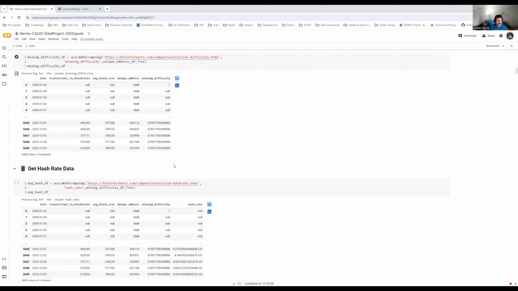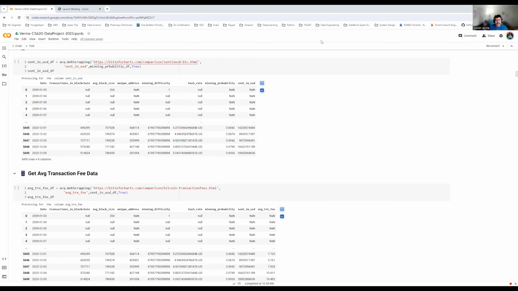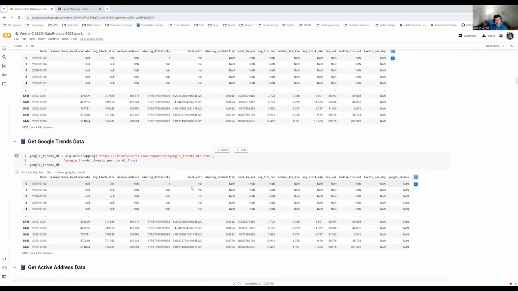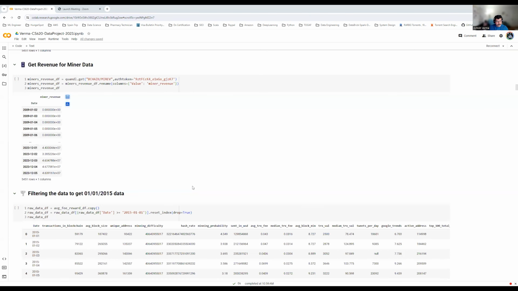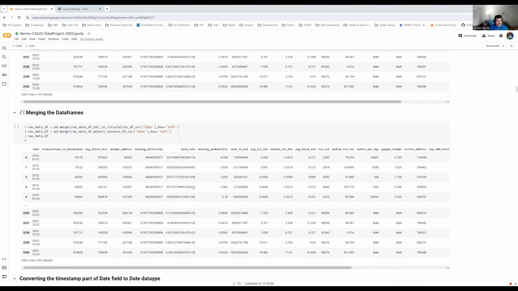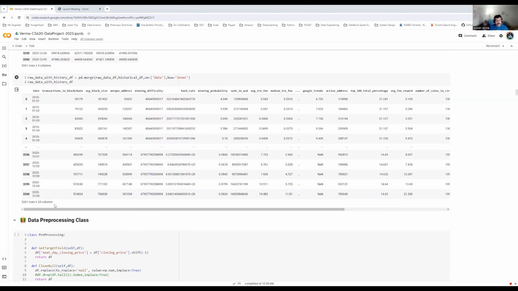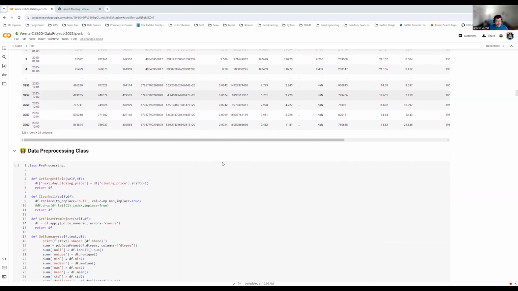In the notebook, I'm accumulating all the fields one by one and then concatenating them into a data frame. As we go down, the number of fields in the data frame increases. So the final data set, with the historical as well as the current data, will have close to 26 fields, so close to 24 features we could say will be available.